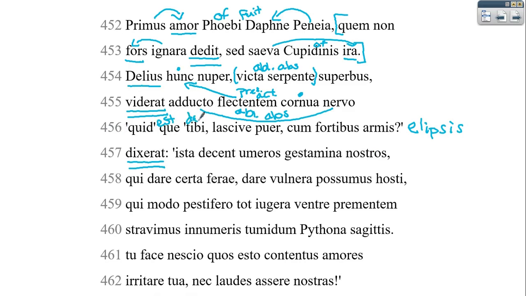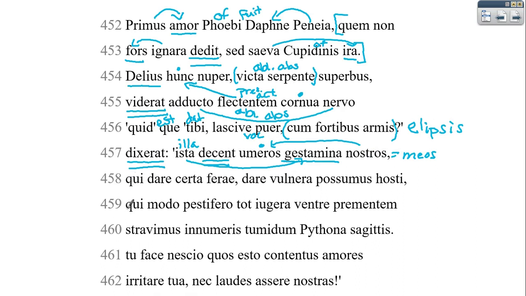This is dative. Lascive puer, it's going to be vocative. And a little prepositional phrase. And then we've got this ista, which is the same as illa, but has a negative connotation. Instead of just those weapons, that equipment, it'll mean those. Yuck. So he's kind of rude to Cupid. And so that's going to be our subject. Decent is our verb, and then nostros umeros is our direct object. Nostros, remember, is equivalent to meos, so he's going to use the first person plural instead of singular, kind of makes him larger than life.